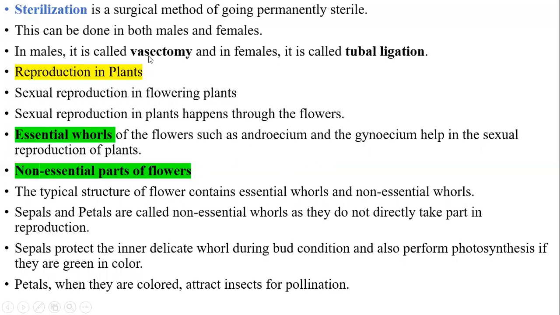Vasectomy, in the sense vas deferens, right? Here, the sperm duct is cut and tied in males. In tubectomy, the ovarian tube or oviduct is cut and tied. So here it is tubal ligation, and in males it is called vasectomy.